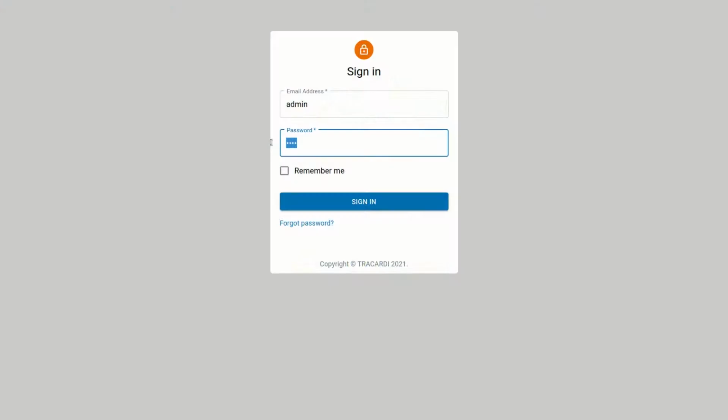Welcome to the presentation of Tracardi version 0.4. Big changes are coming to Tracardi. The main change is that the backend is no longer Apache Unomi, so you have fewer dependencies and the whole project will be simplified. I'll show you what has changed.